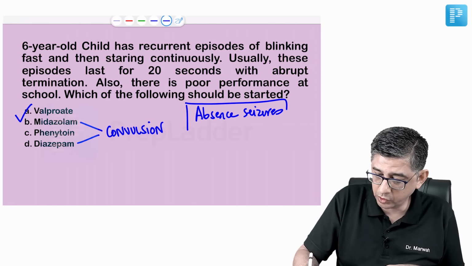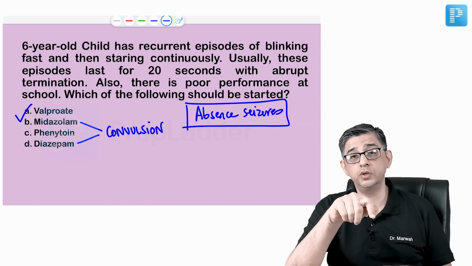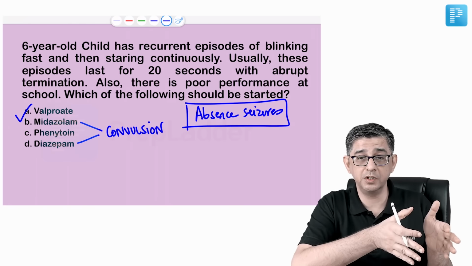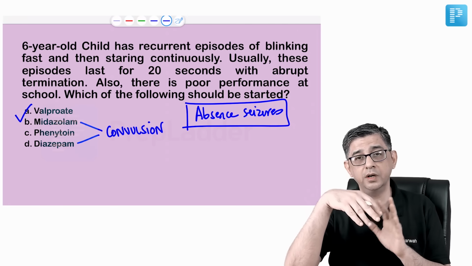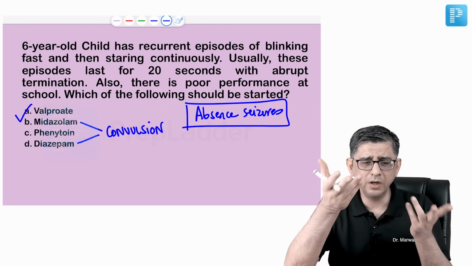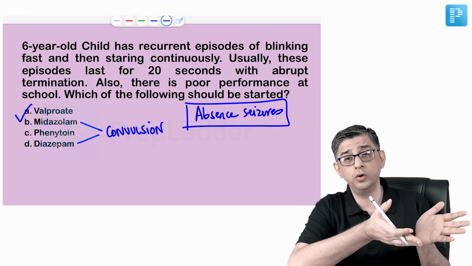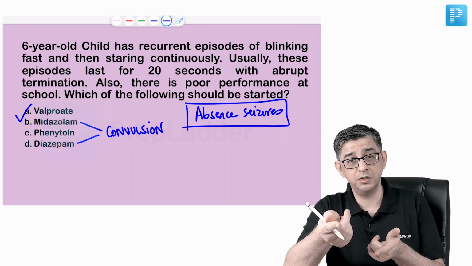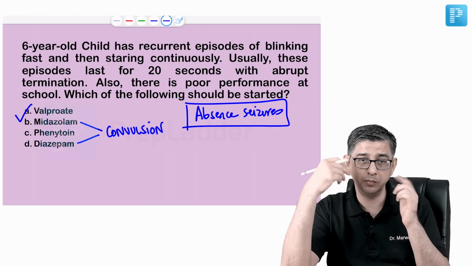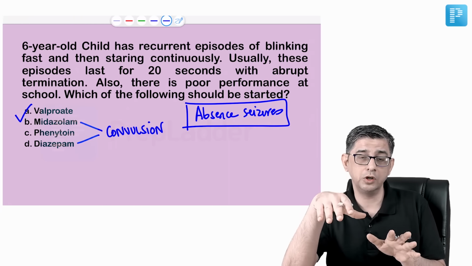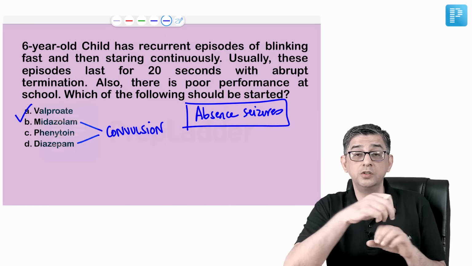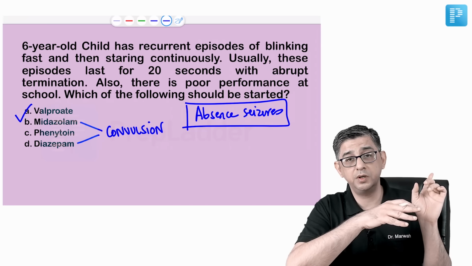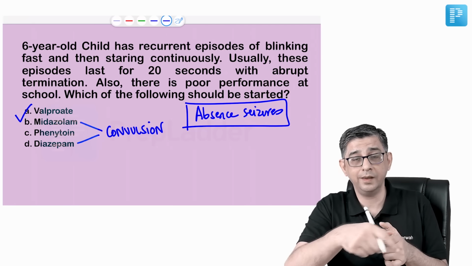But this time, instead of talking about vacant staring spells, they also describe what happens before the vacant staring spell, that the child will have repeated blinking of his eyes and then will be staring continuously at your face. And you're wondering what happened. I mean, this child was talking to you normally. It's not that he will become unconscious after the episode. After the episode, once the blinking stops and the staring stops, he'll start talking to you as if nothing has happened, and he will have amnesia. He's going to forget what happened in the previous 30 seconds. But this is going to happen again and again and again.